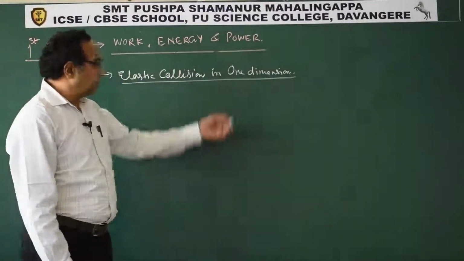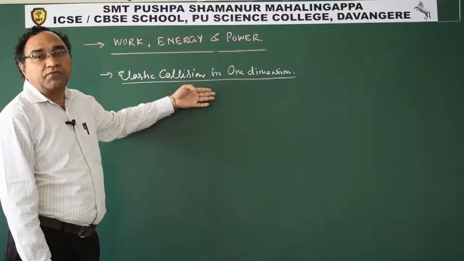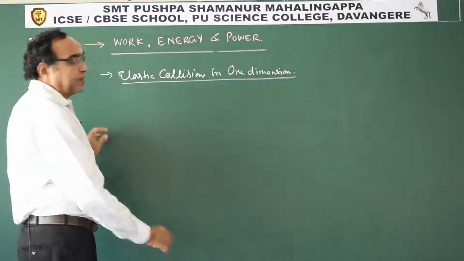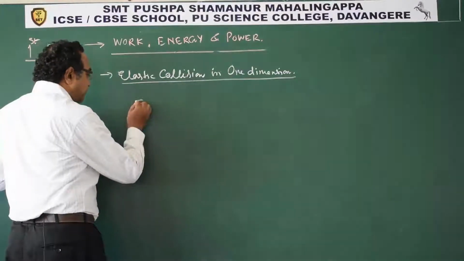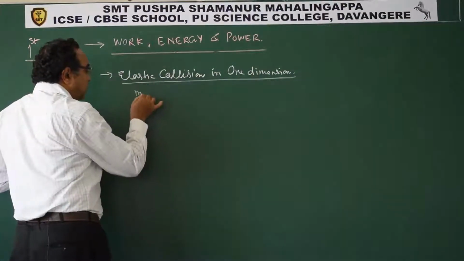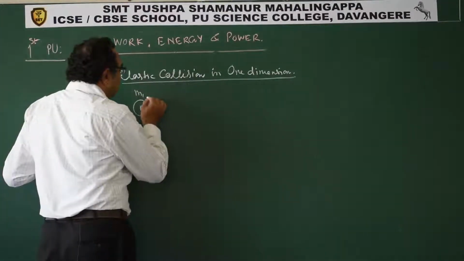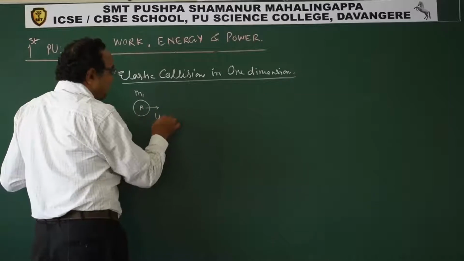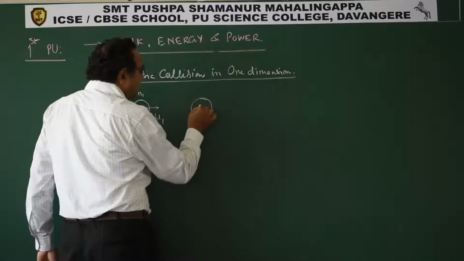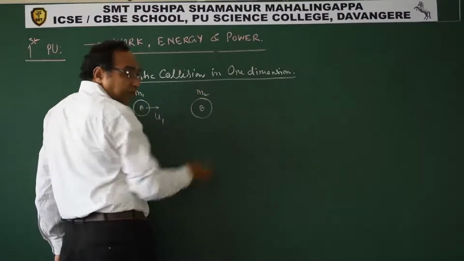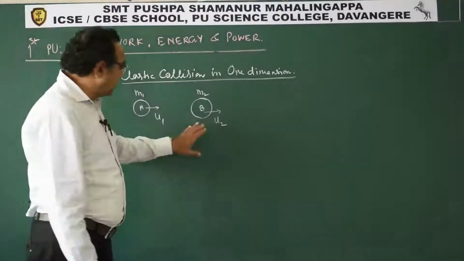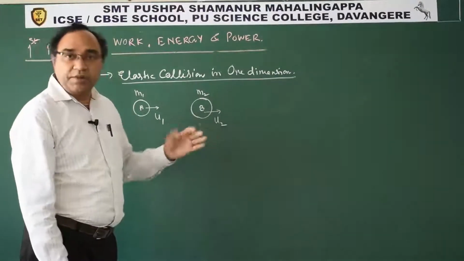Now students, let us understand elastic collision in one dimension in a mathematical way. Let us do the analytical treatment of collision in one dimension. See, this is one mass A. Let us say m1 is its mass, having initial velocity u1. This is B. Let us say its mass is m2. It has a velocity u2. It is not necessary that B is in motion; u2 can be at rest.